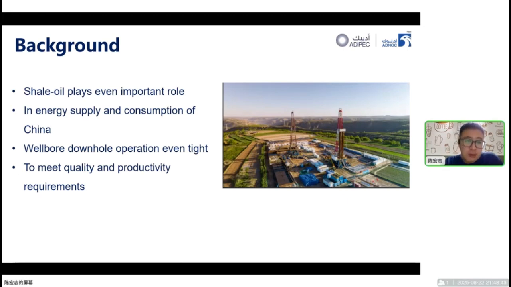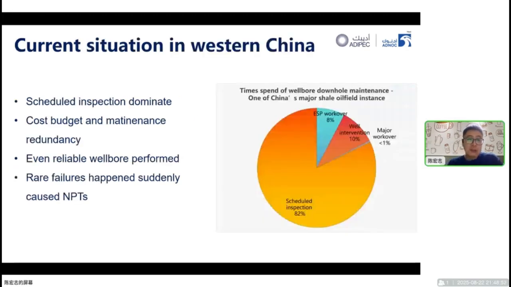This makes wellbore downhole operation even more demanding in order to meet quality and production requirements. According to statistics acquired from one of China's major shale oil providers, in terms of the time spent on a wellbore downhole operation, scheduled inspection dominated most of the time, reaching 82%. This classical maintenance and planning model costs budget and makes the maintenance strategy somewhat redundant. Even when a reliable wellbore is performing well, rare failures may happen suddenly and might cost more.